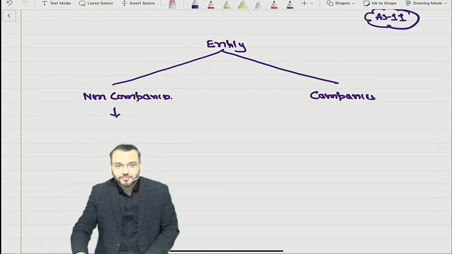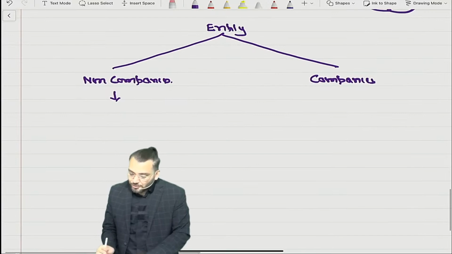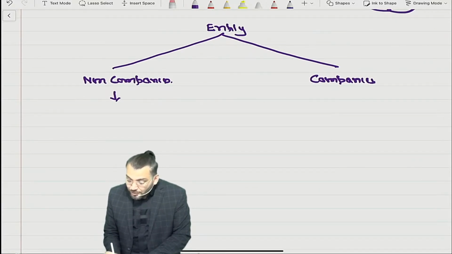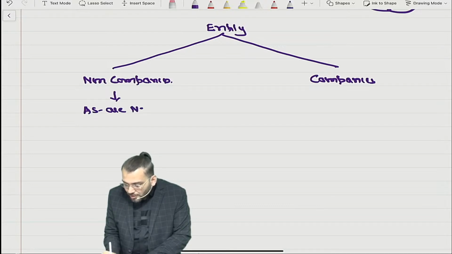But followed? Followed. So yes, followed. Which AS? Which AS? So for them, actually AS are not mandatory.